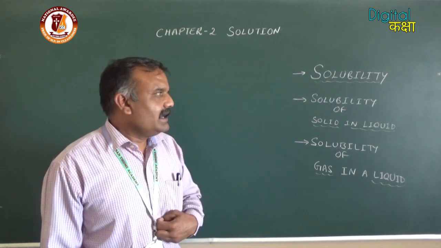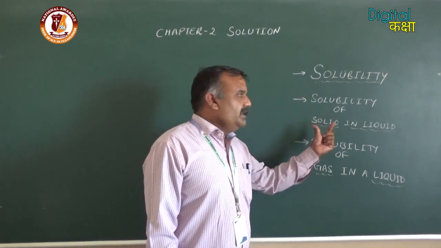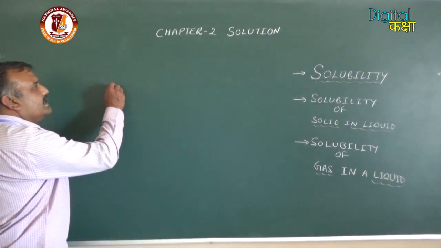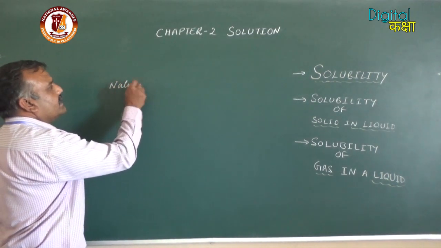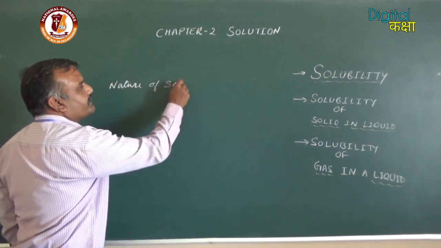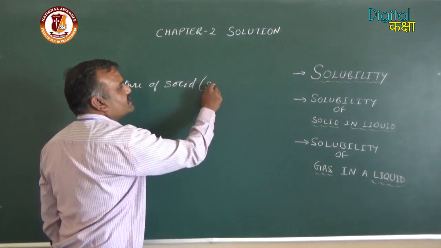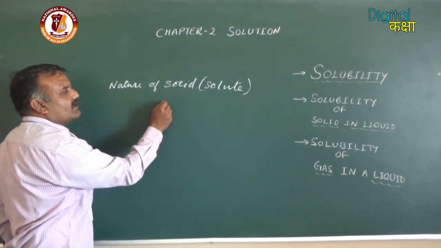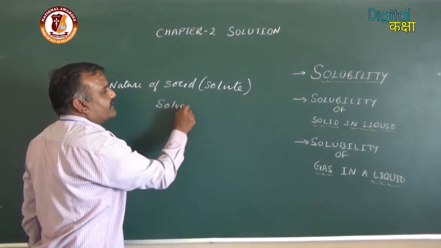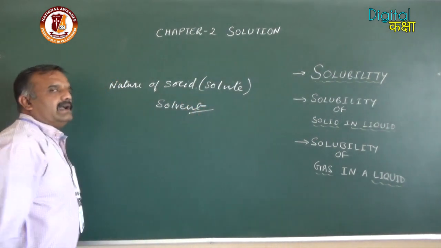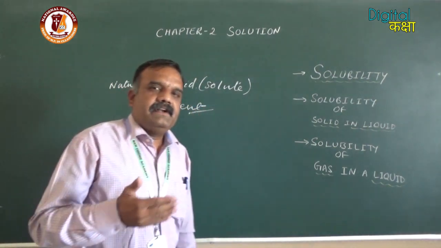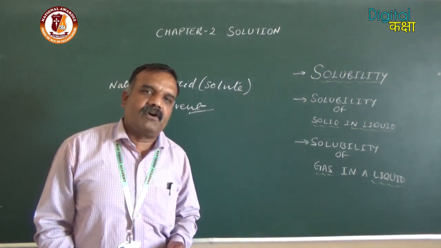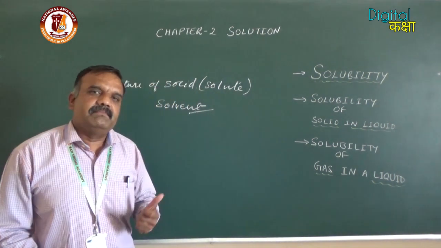As we have discussed, the solubility of solid in liquid depends upon the nature of solid, or we can say the nature of solute, as well as on the nature of solvent. If you take common salt, NaCl, it definitely gets dissolved in water, but it will not get dissolved in benzene.